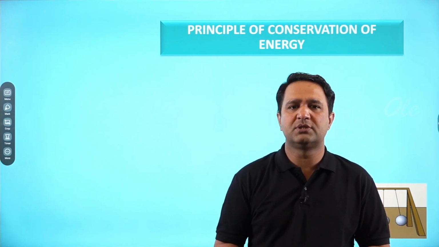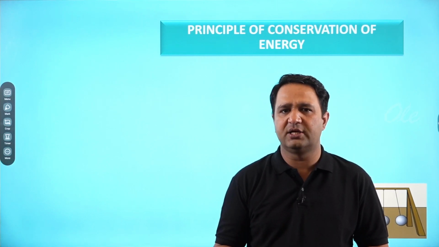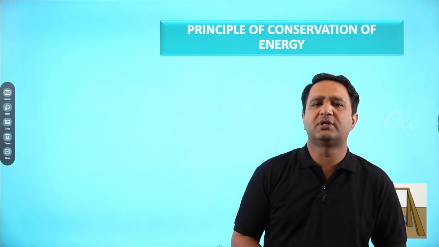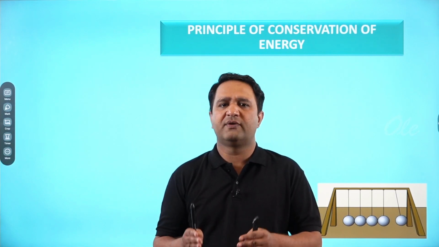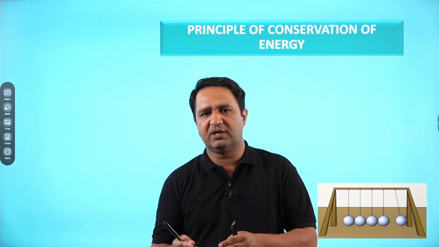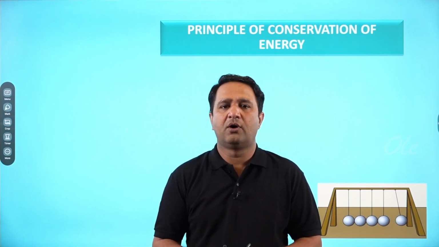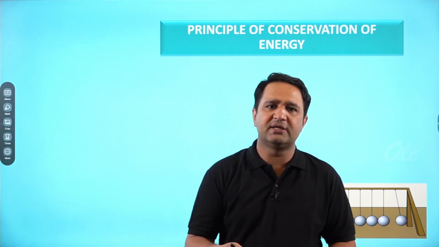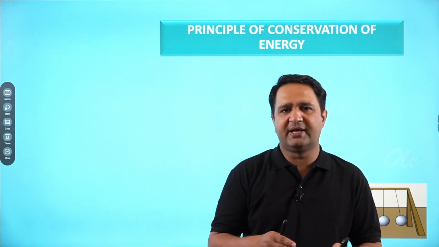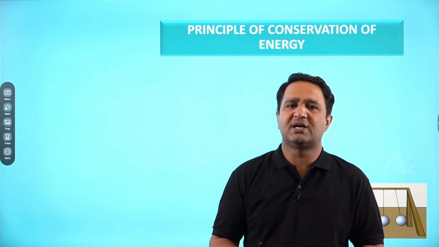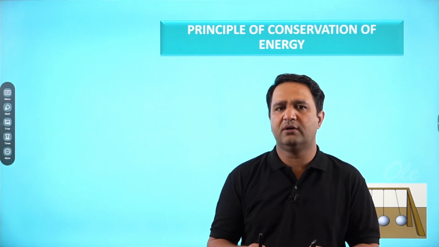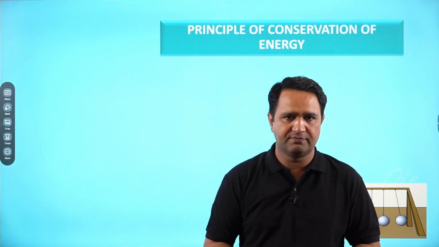When a bulb glows, it converts electrical energy into light energy. When you run your car or bike, chemical energy is converted into mechanical energy, right? So these are some examples where energy is being converted.